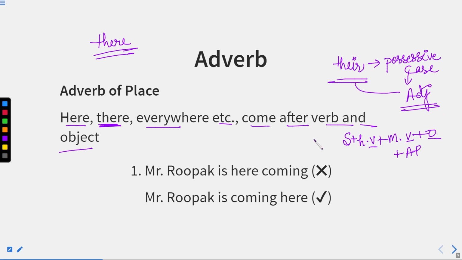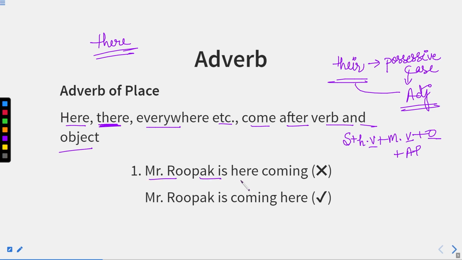So whenever we have to place that adverb of place, it will come after the object or after the main verb in the sentence. Now, of course, if there is no object, it will definitely be after the main verb of the sentence. But if there is an object, it will be after the object as well. So let us see some sentences.